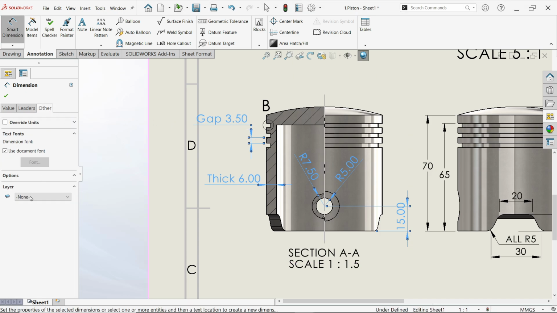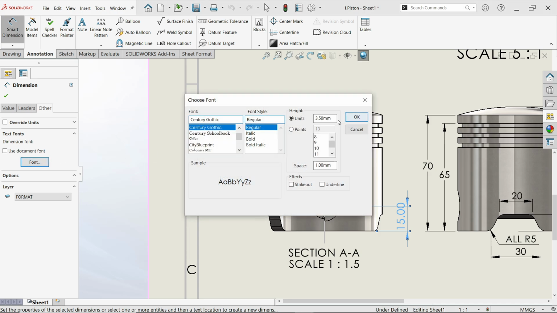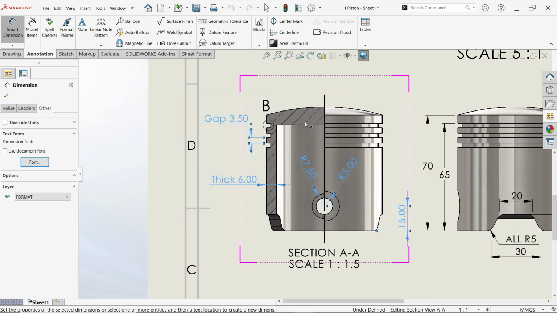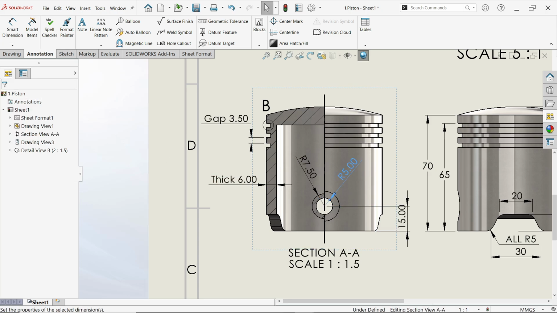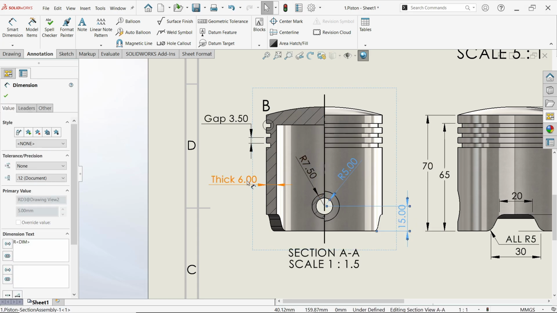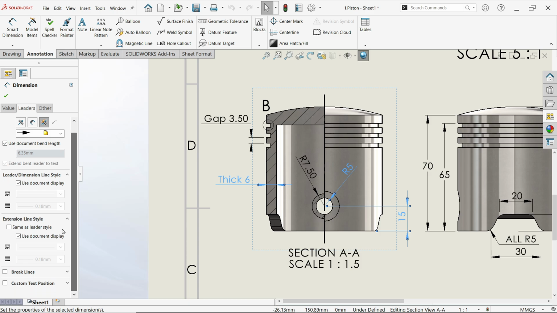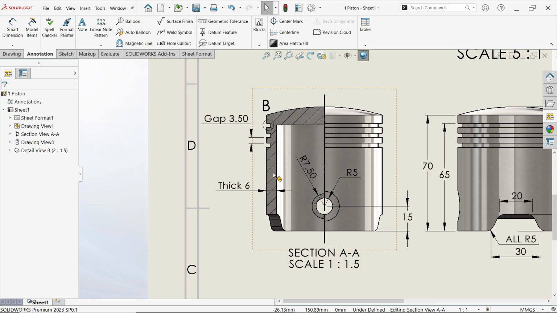First I am going to choose format, font, let's say 3, even though you can do all at a time. Precision 0. Now here one option, make sure it looks more aesthetic.